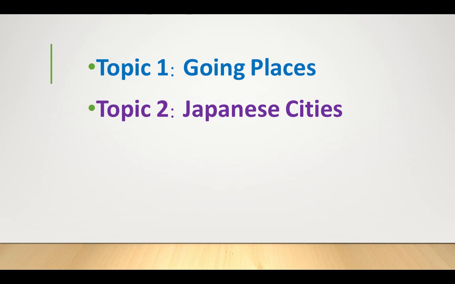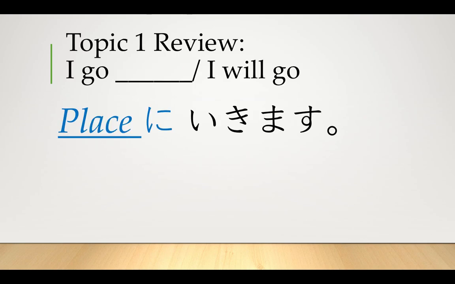This week, we're reviewing what we have learned in the previous 2 weeks, which is going places. We'll also look at another new topic. Topic 2 will be called Japanese cities, and we'll be learning a little bit about 6 different Japanese cities and how to read and write them. Let's review what we have learned from the previous 2 weeks.